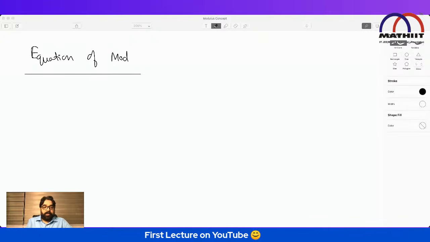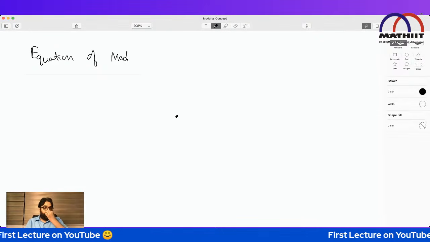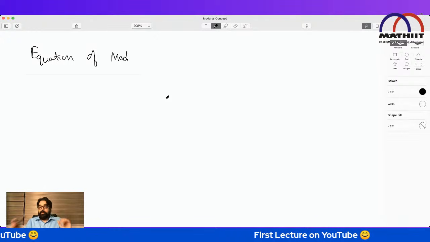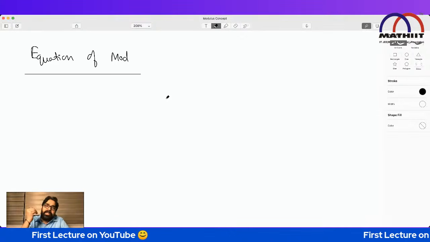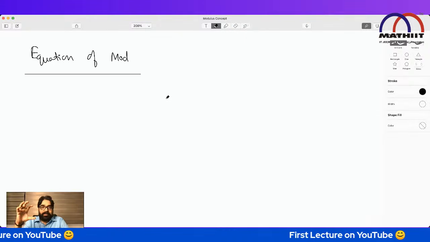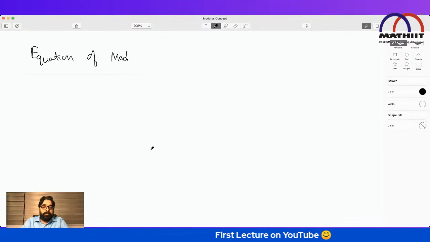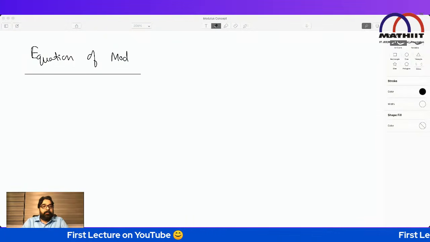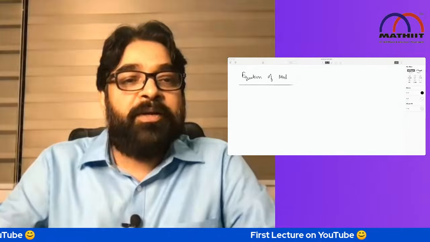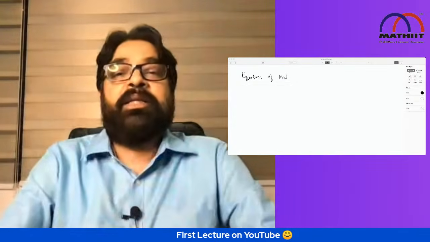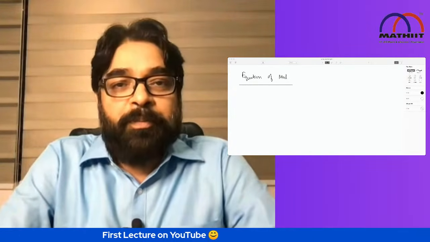So let's get started with the equation of the mod. What exactly do we have to talk about? Whenever a mod equation is coming, listen to me carefully, everyone. Whenever we want to get any equation, forget about the mod, any kind of equation in whole mathematics, one thing you have to be clear about is what exactly is the meaning of the equation. I'm just explaining the main point first, and after that only I will go to the next point.